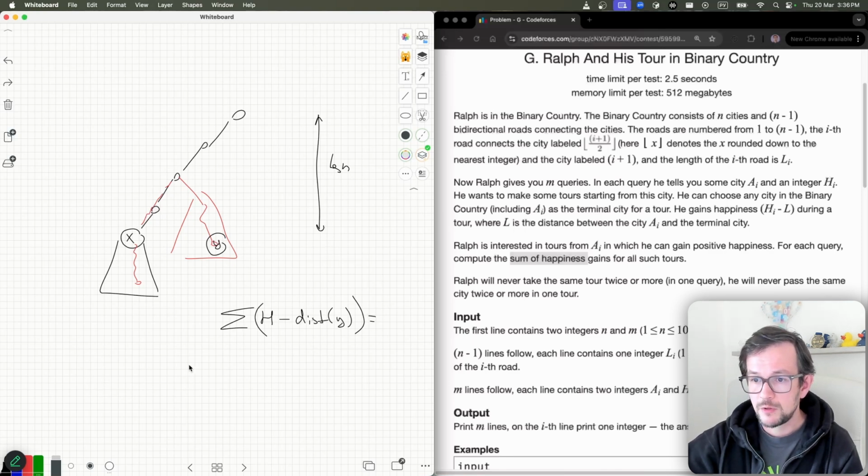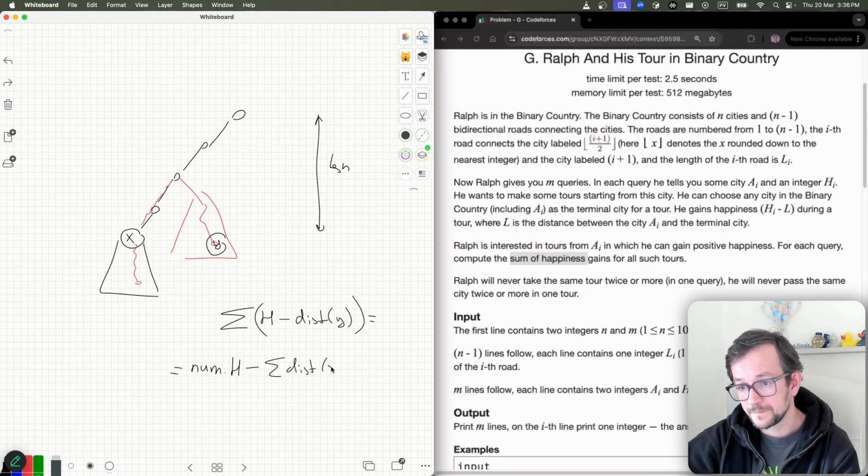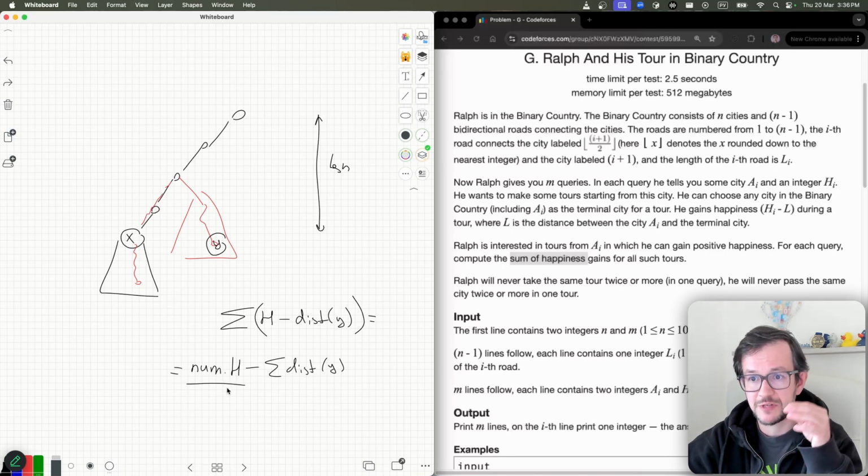So I will just rewrite this formula like this. I will take the sum of h's. The sum of h's is just the number of elements multiplied by h, so h is the same in this sum. So it's the number of elements in this sum minus the sum of these distances. So this is the number of vertices I can reach, the number of vertices with distance less than h, and this is the total distance.